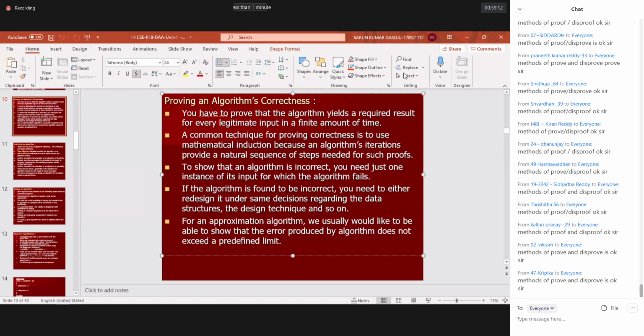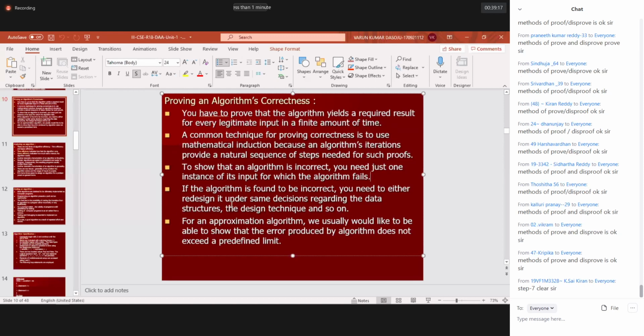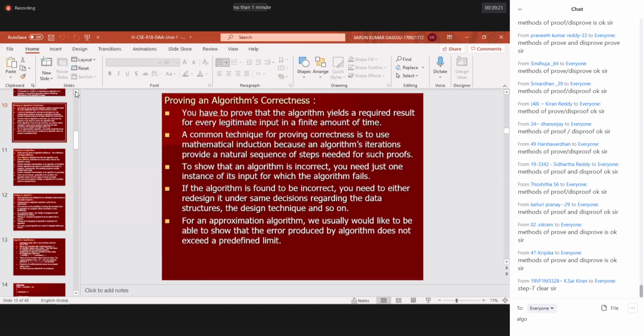So please confirm that. Do you understand that proving algorithm correctness is okay? Good. Algorithm correctness is okay.